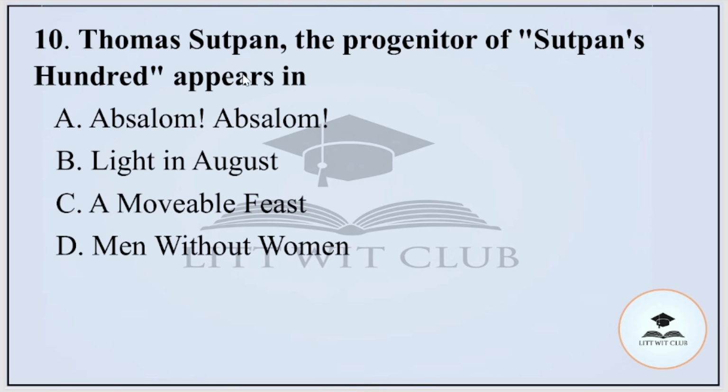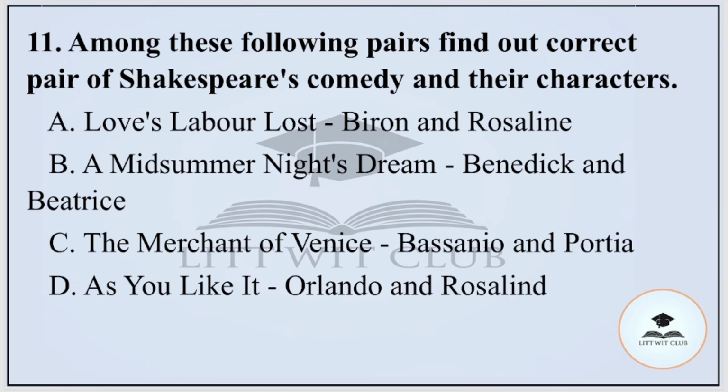Question number 10, Thomas Sutpen, the progenitor of Sutpen's Hundred, appears in A, Absalom, Absalom, B, Light in August, C, A Moveable Feast or D, Men Without Women. And the correct option is option A, that is Absalom, Absalom.